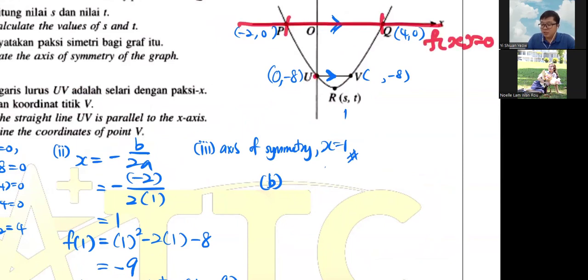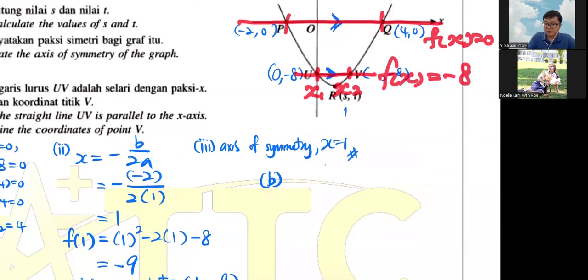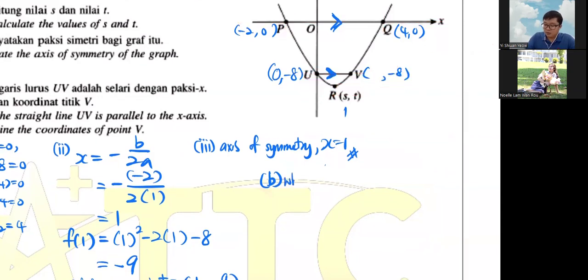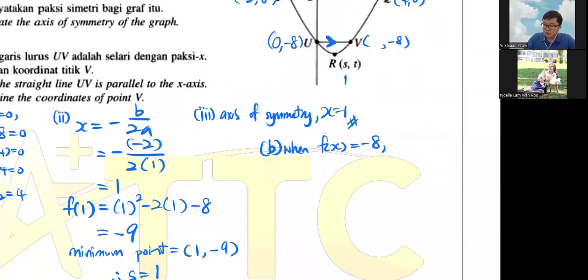So if you want to know these two x values, your f(x) here is -8, right? So when f(x) equals -8, x squared minus 2x minus 8 equals negative 8.